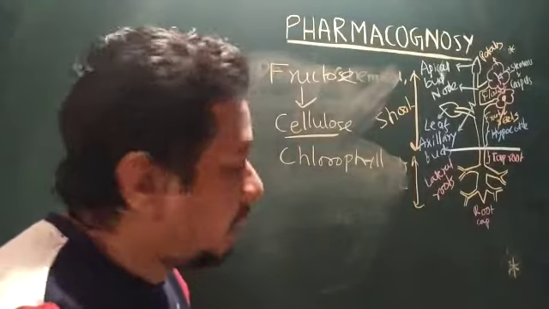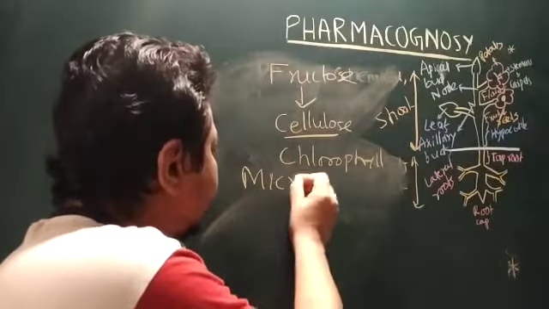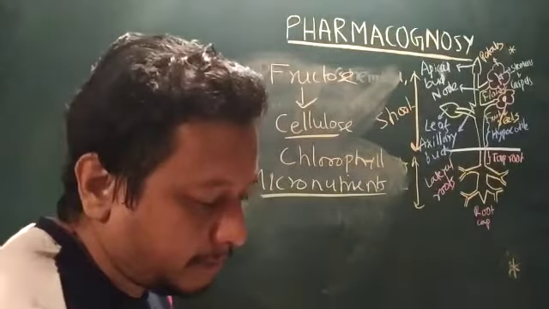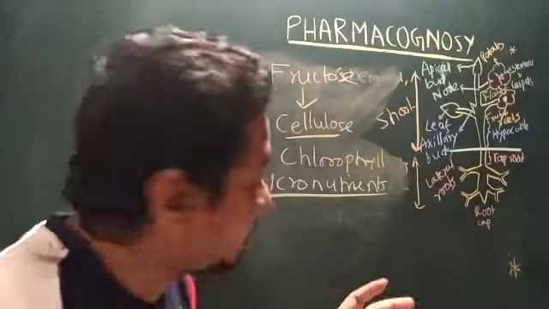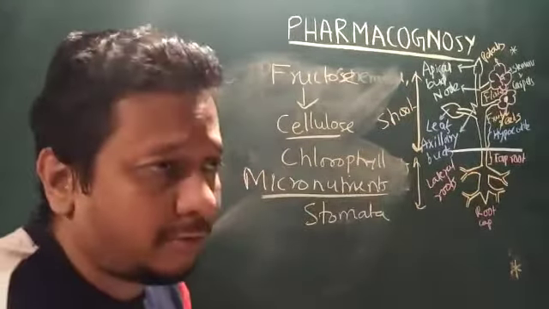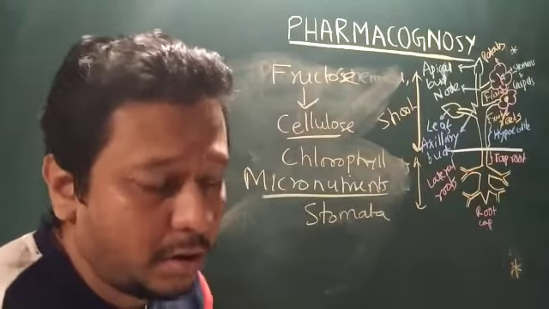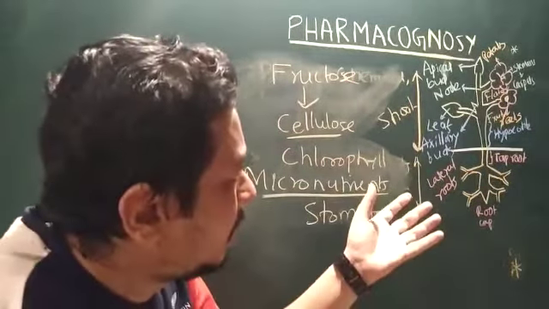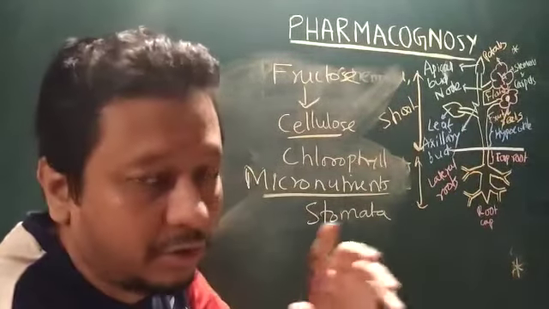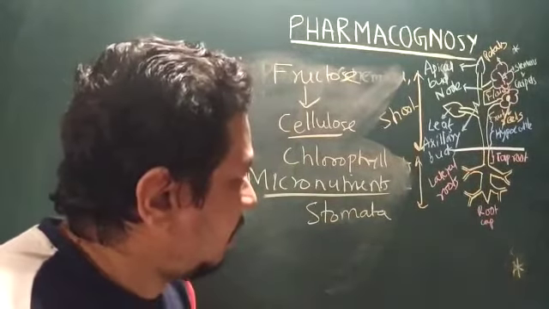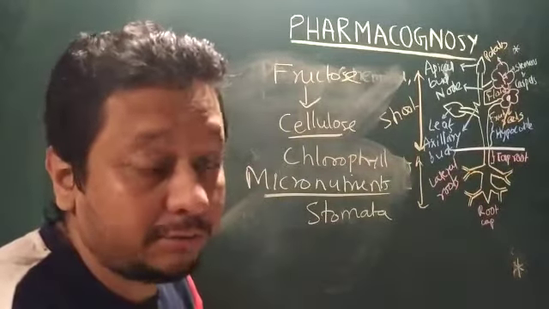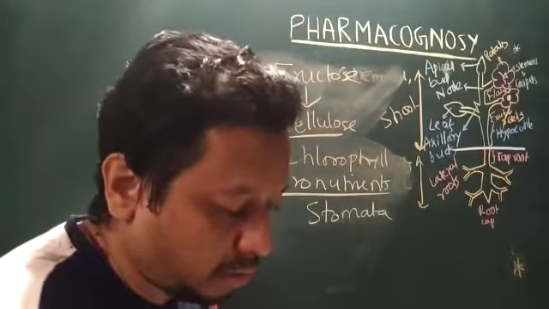Then let us talk about micronutrients, which are also equally important. For example, chlorine is for stomata function. Stomata we will be discussing in our quality control of herbals video. We will discuss how the different parts and characteristic features help us understand the quality of crude drugs, the part of the plant obtained for further processing, extraction and isolation. If you see our herbalism video, you can understand what I'm talking about.